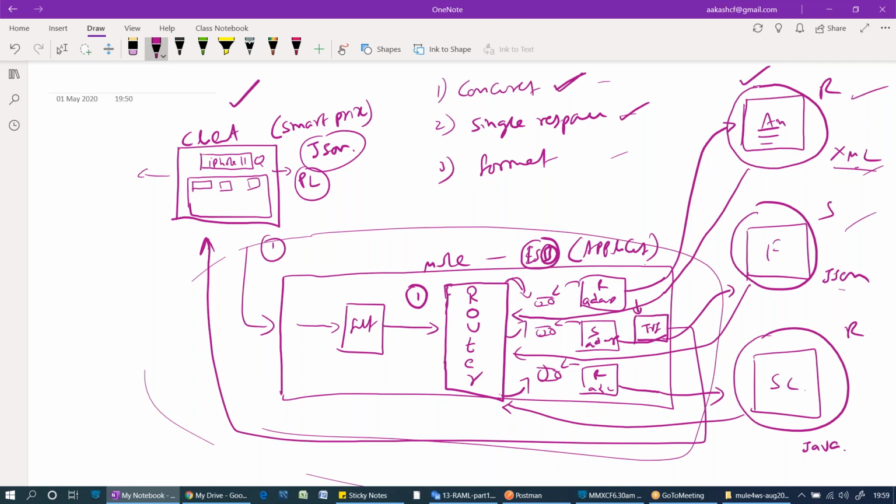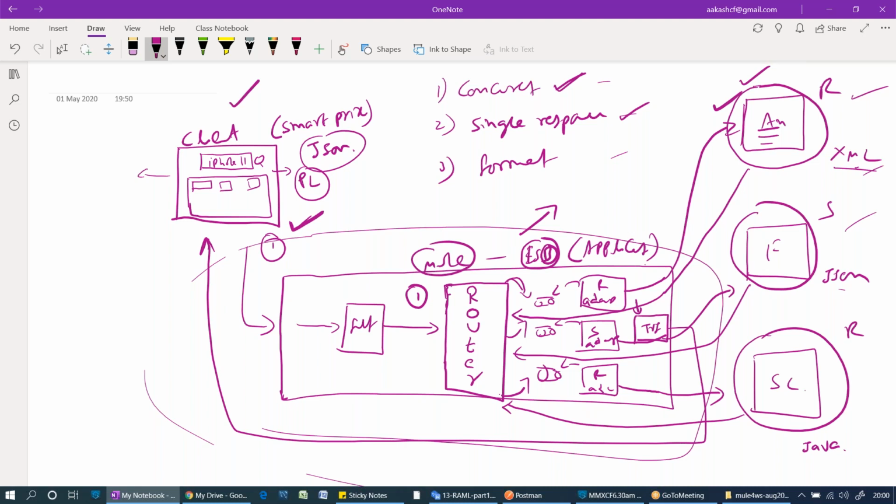Why are we calling this a bus? My request is traveling from one location to another location through some set of components, channels, and everything. If you want to travel from one location to another, normally you will take a bus-like structure. Similarly, my request is also using a bus-like structure to travel from one location to another, right?